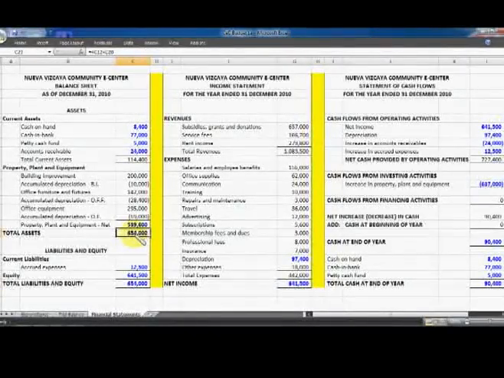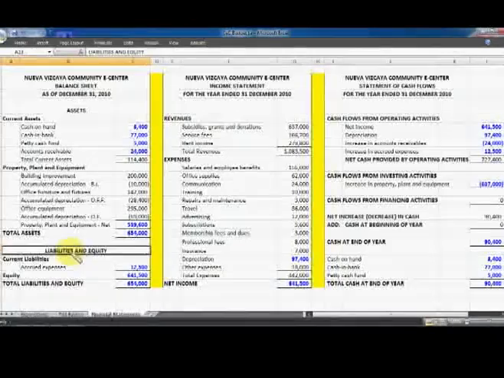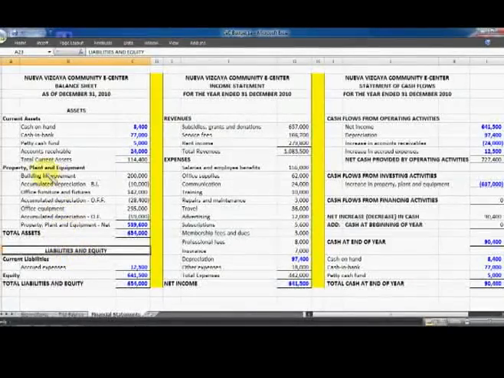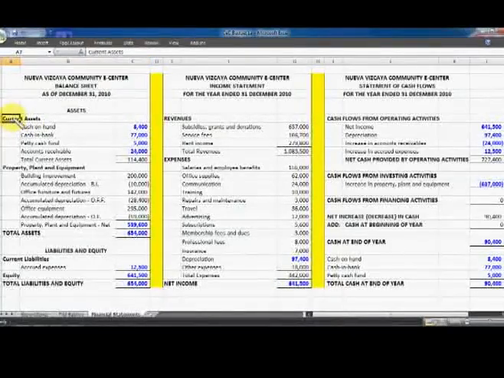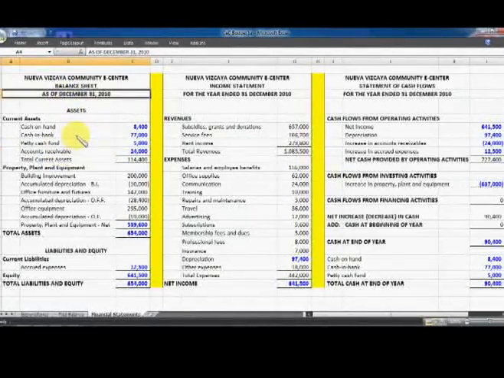Now, the balance sheet, as stated earlier, is composed of assets, liabilities, and equity. For the assets, we first present the current assets, or the cash plus those assets that are expected to be converted into cash within a period of 1 year after the balance sheet date, which in this case is December 31, 2010.